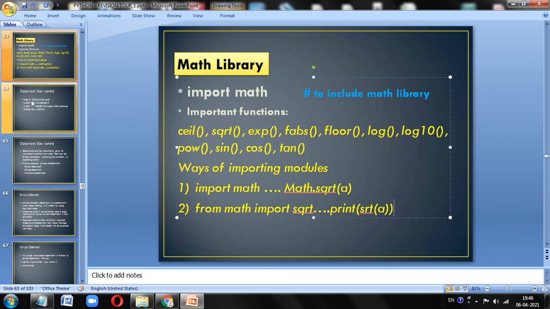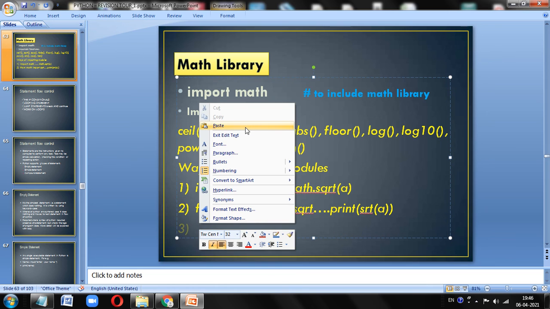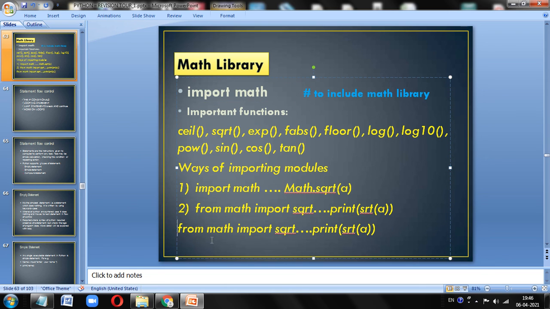Okay, suppose if you want to have more than one, what you can do, I will also show that. Here I will type and let me show you. Paste. This is not the third, in this only. From this one, and comma pow, you can write here. Understood? More than one function. So similarly you can use print sqrt here, print pow, or you can use the pow. That's the second way, one or more than one.